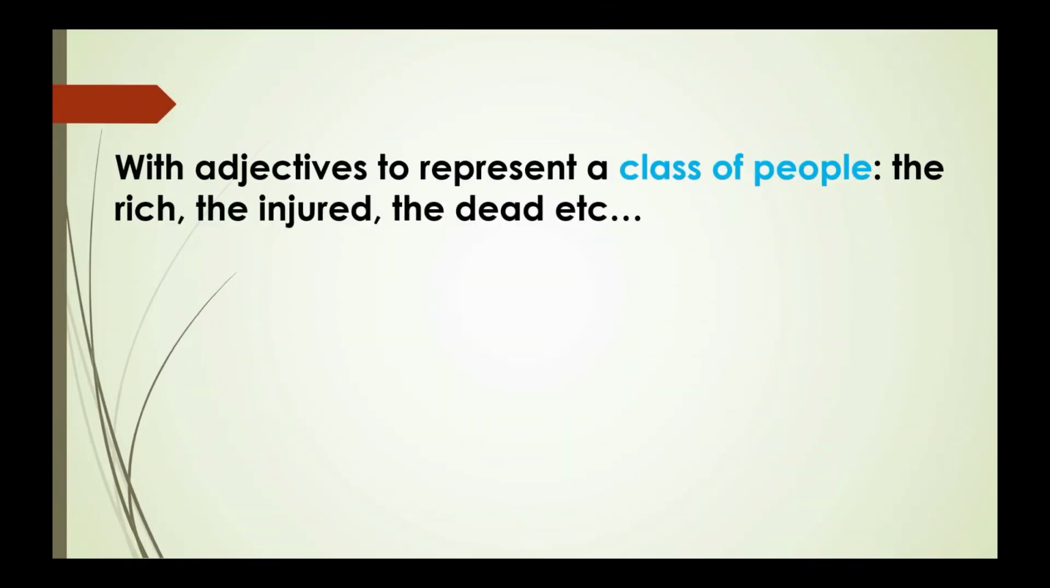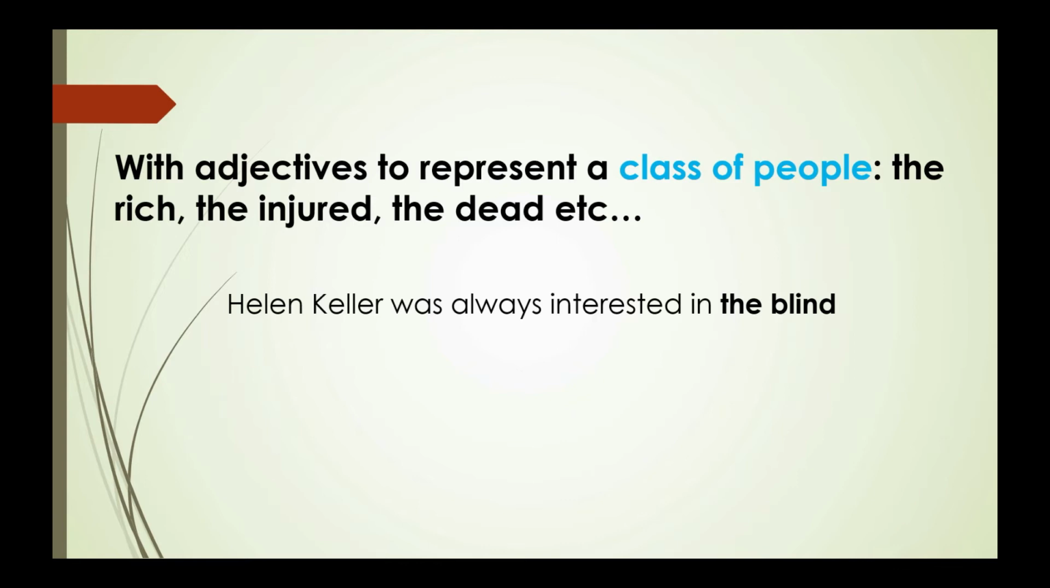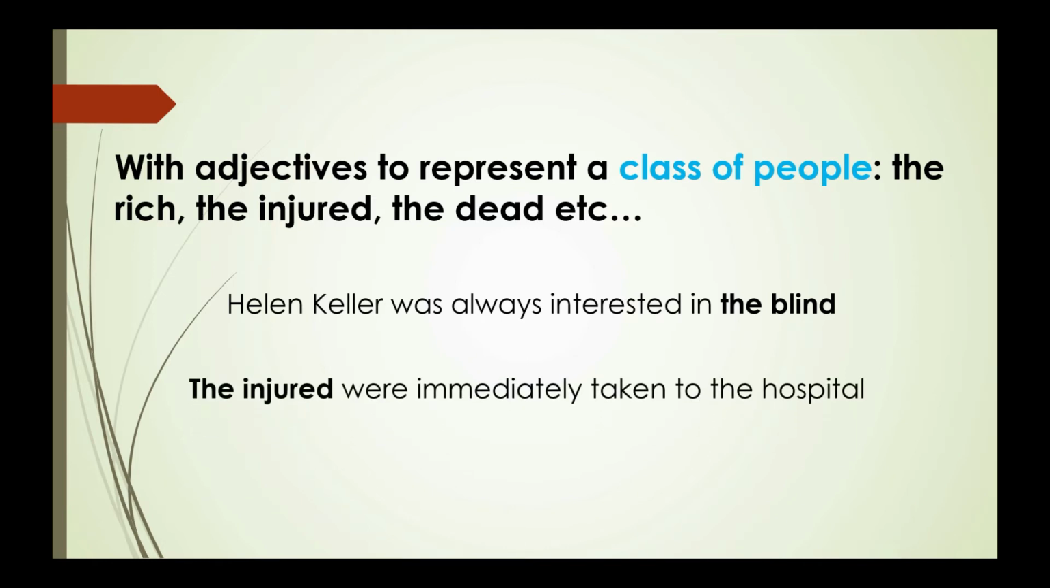The article the is used with adjectives to represent a class of people like the rich, the injured, the dead, the blind, and so on. For example, Helen Keller was always interested in the blind. Here the words the blind refer to all the people that come under the blind category. The second example, the injured were immediately taken to the hospital. The word injured refers to all the people who got injured and were taken to the hospital.